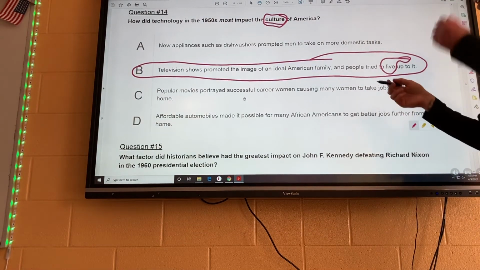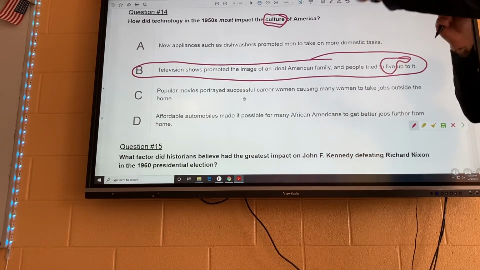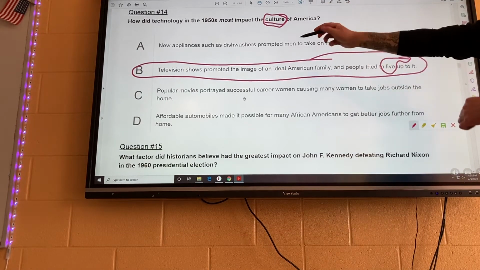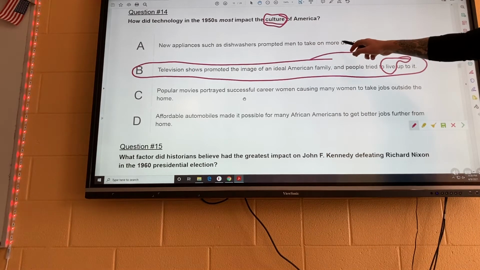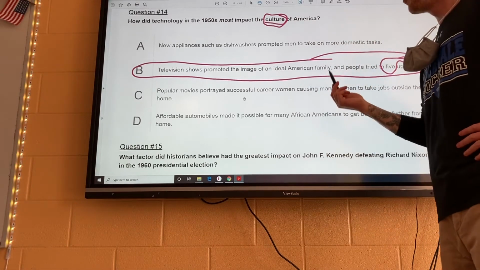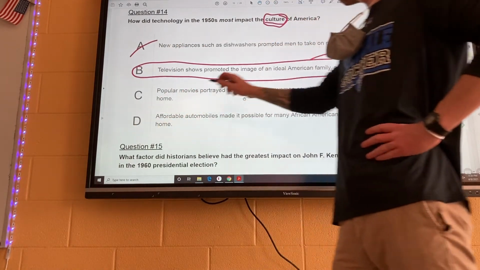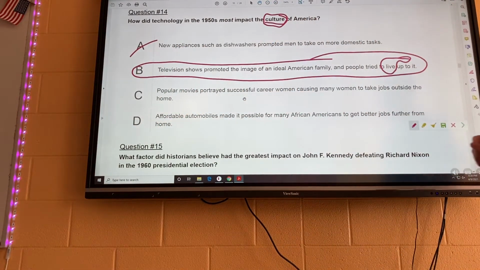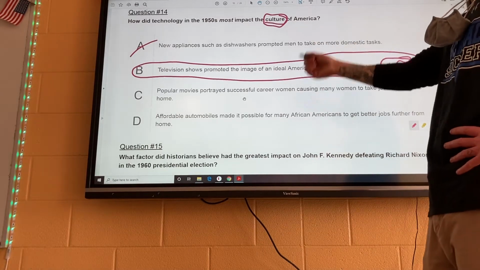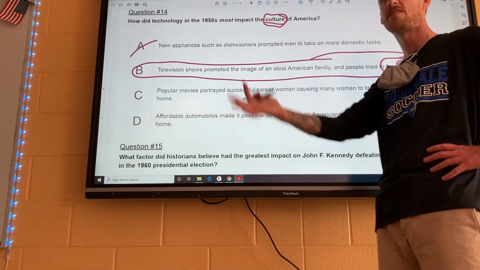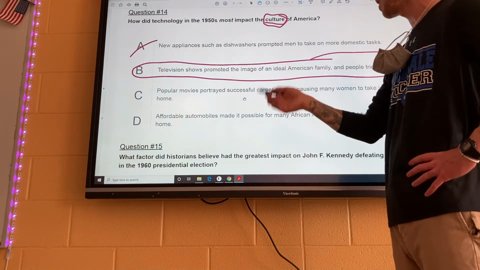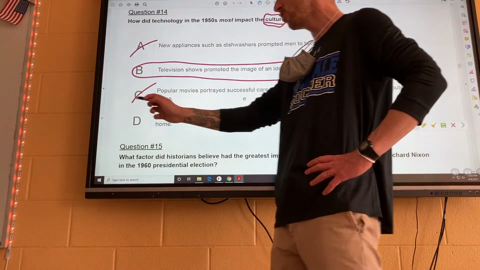So let's take a look at the wrong answers. New appliances such as dishwashers prompted men to take on more domestic tasks. Dishwashers take away a domestic task, so it's not going to be that. Popular movies portrayed successful career women, causing many women to take jobs outside the home. In the 1950s, women left the workplace from World War II and tended to stay home, so that's not actually true.